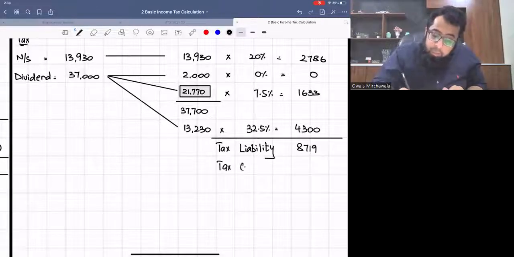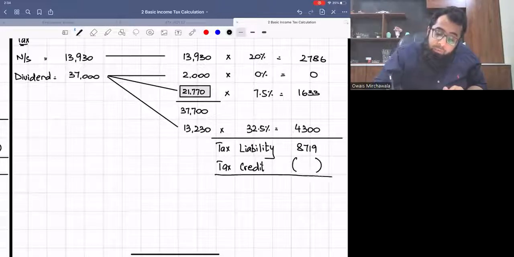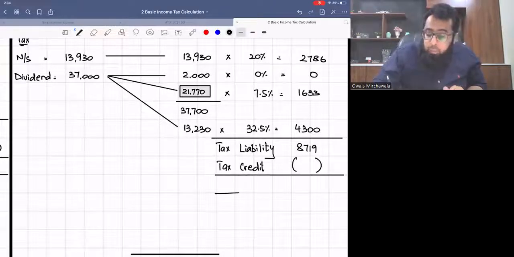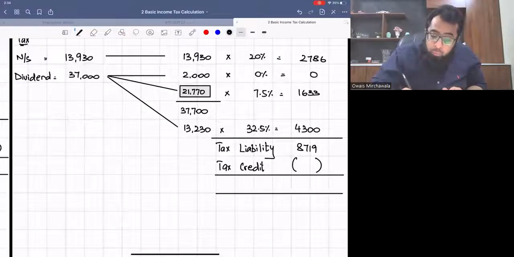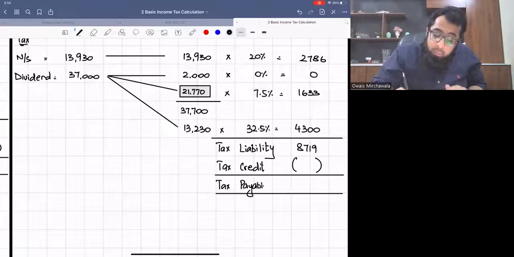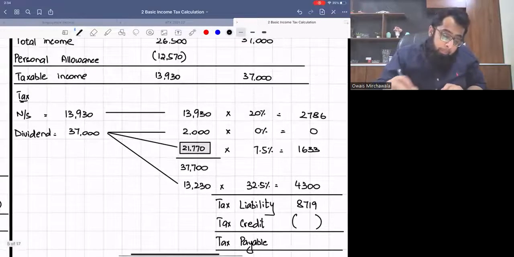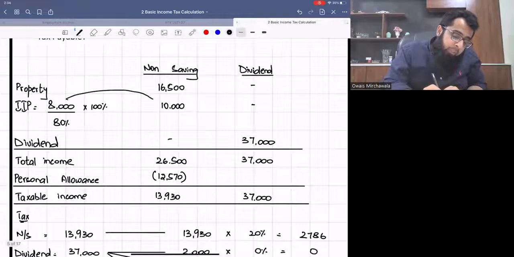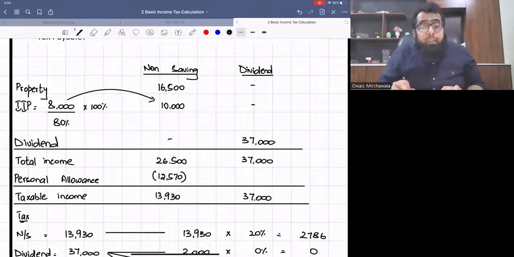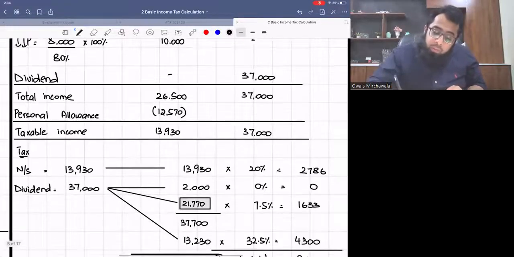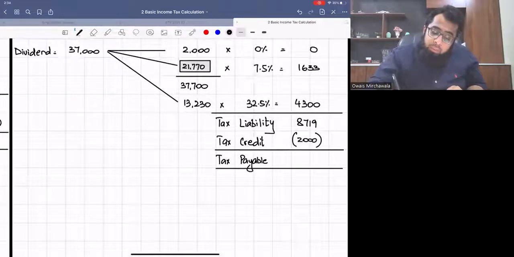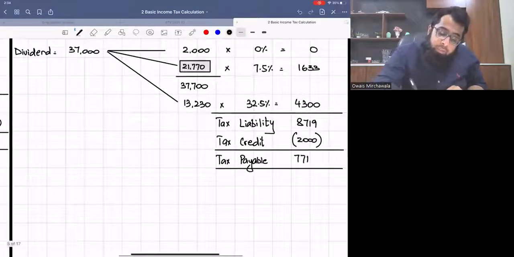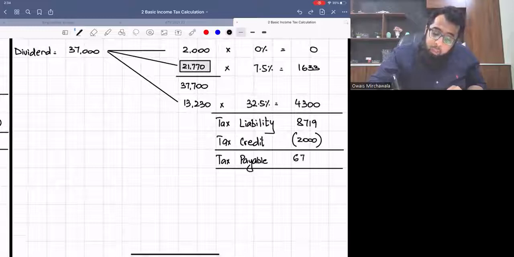We will deduct the advance tax, the tax credit, from it to arrive at the value of tax payable. Now, what was the tax credit here? In IIP, it was 20% since it was a non-saving source. So the credit was 2,000, which gives us payable of 6,719.